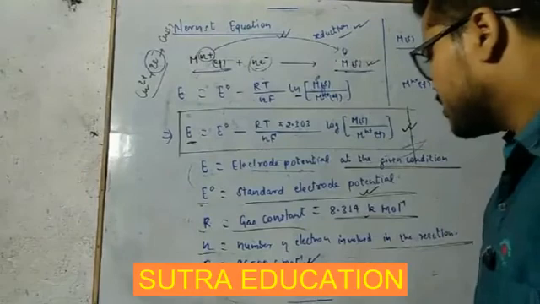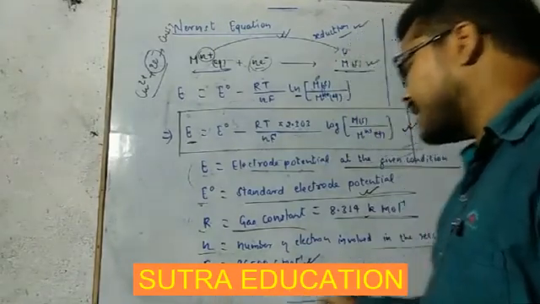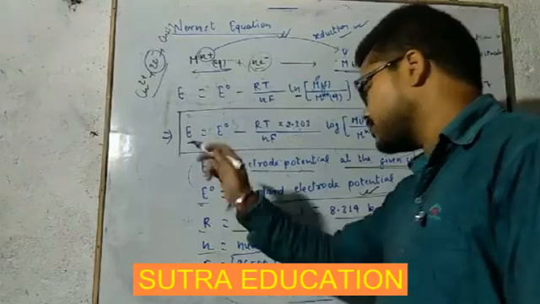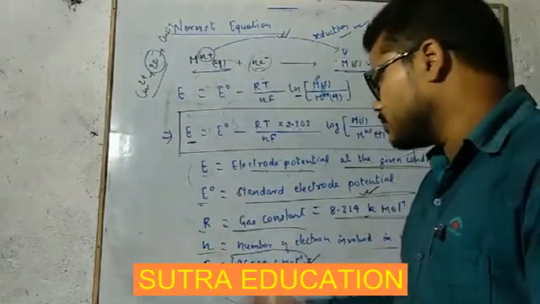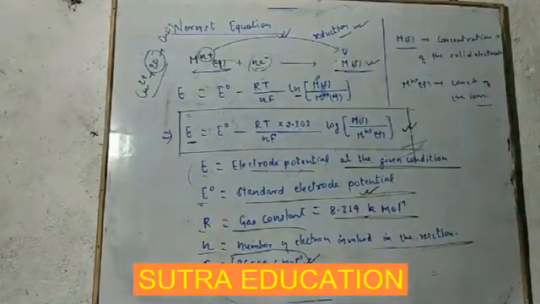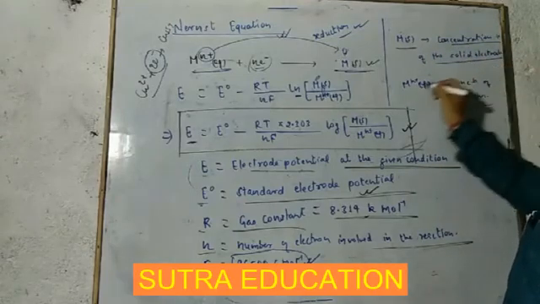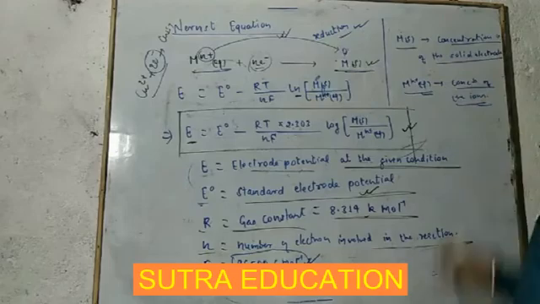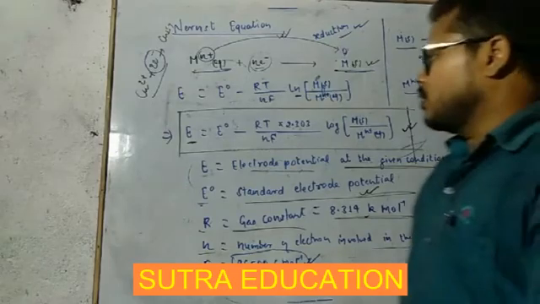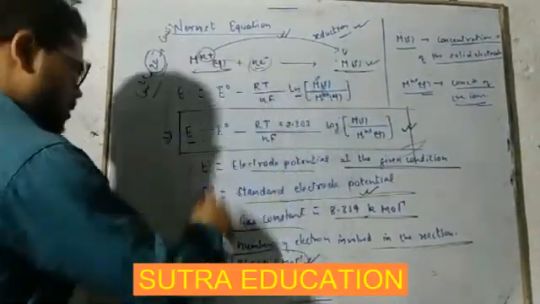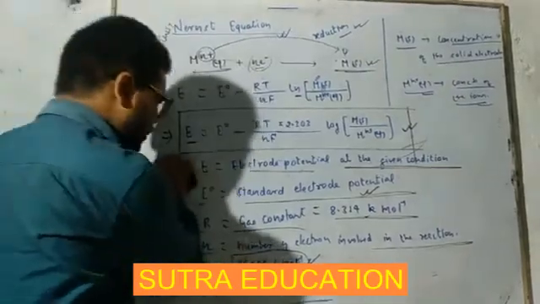F is the charge, equal to 96,500 coulomb per mole. M solid is the concentration of the solid electrode, and M n plus is the concentration of the ions. Now I am elaborating this, so I have to rub this portion.